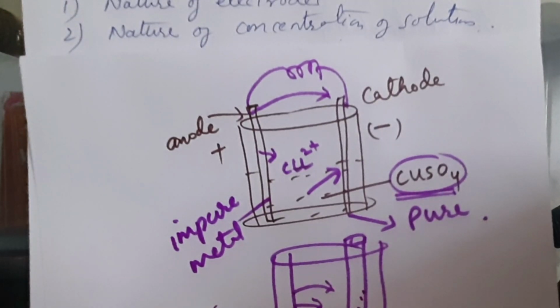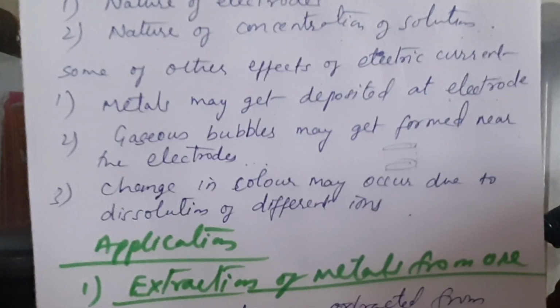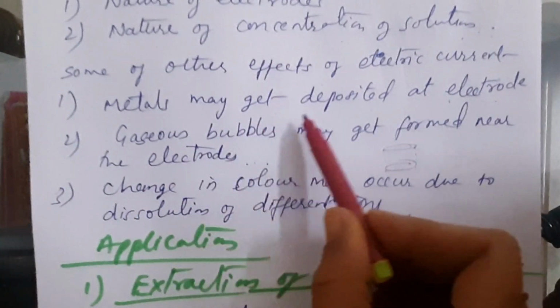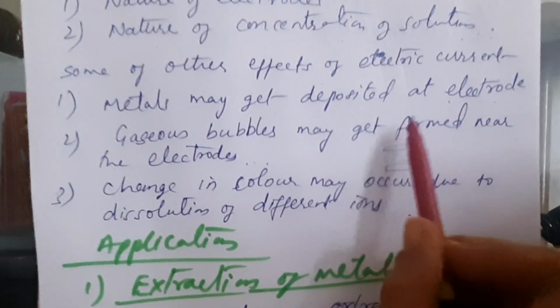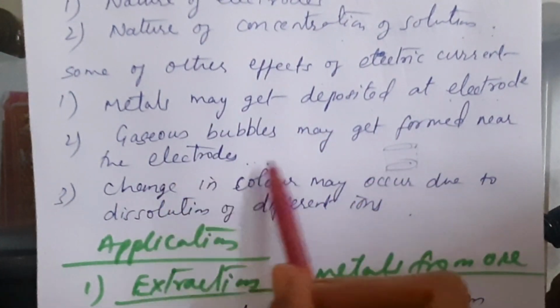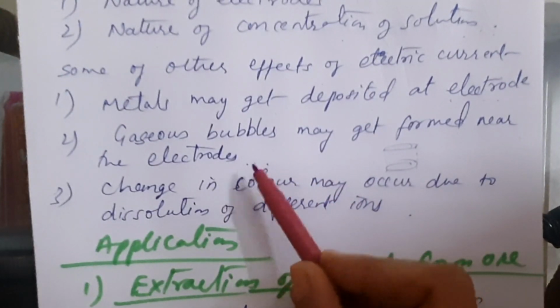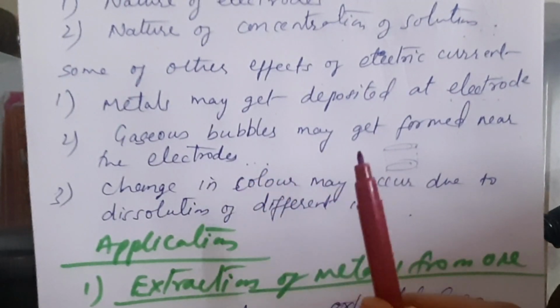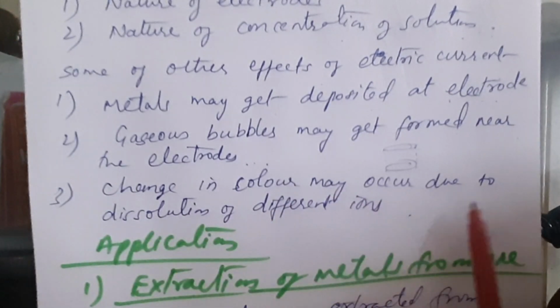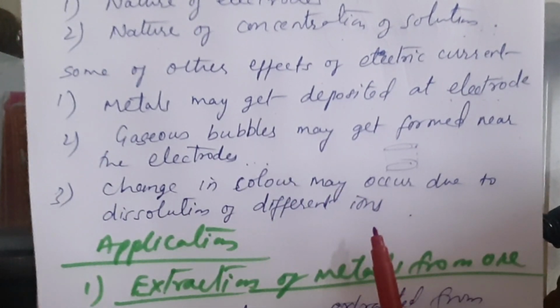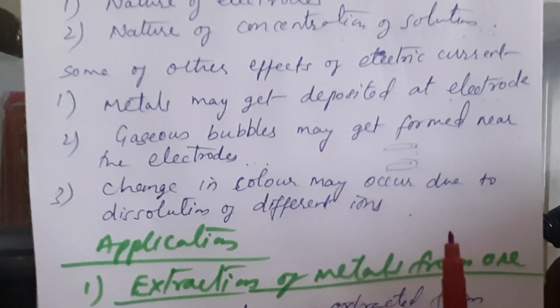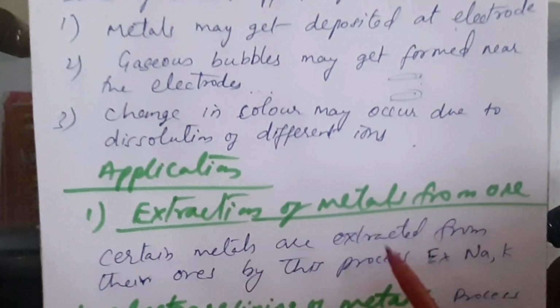So let's continue with the nature of the concentration of solution. Here, metal may get deposited at electrode. That is one of the effects we are getting. Or there is a formation of bubbles, as we got in electrolysis of water, where hydrogen and oxygen got separated. And change in the color may occur. As the ions are getting dissolved, electrolyte may change in color. Now what are the applications of electrolysis?